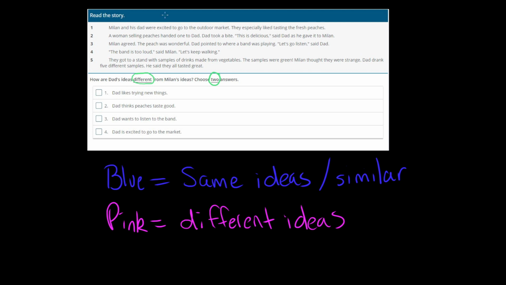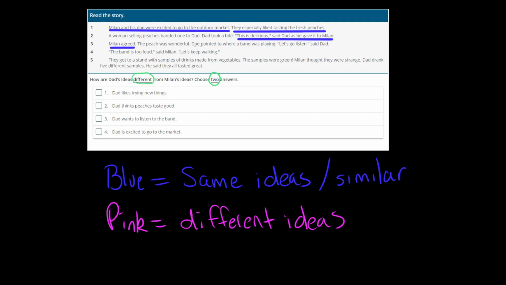So it says Milan and his dad were excited to go to the outdoor market. So they're both excited to go. So that's something that is the same. They especially like tasting the fresh peaches. So that means both of them like tasting fresh peaches. So that's how they're the same. A woman selling peaches handed one to Dad. Dad took a bite. "This is delicious," said Dad as he gave it to Milan. Milan agreed. So they both agree that the peaches are delicious.